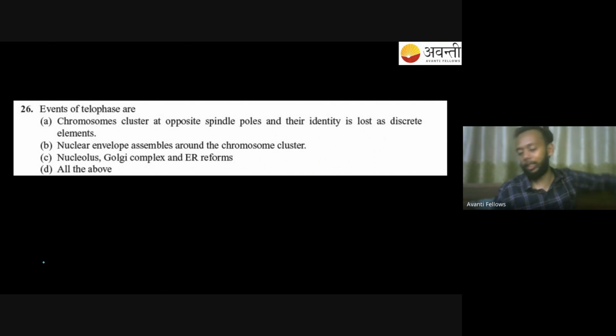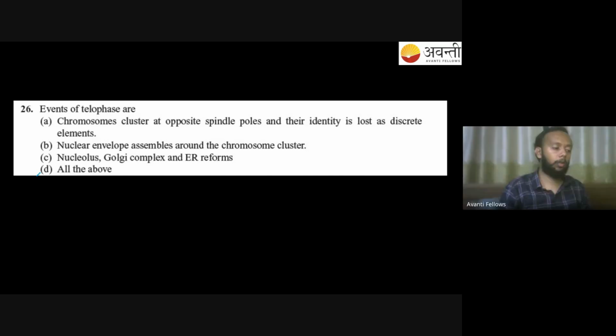A simple question. Aren't you able to answer on meiosis? You should be able to answer this. Tell us, Gayatri. So all of the above. Okay, Shikha. Sir, option D. And Misbah must also be answering option D only. So yes, that's the correct answer. Chromosomes cluster at opposite poles and their identity is lost as discrete units. So that will be happening.